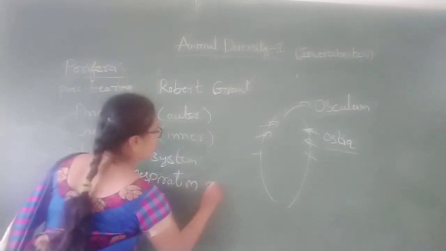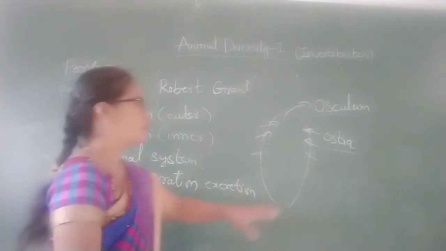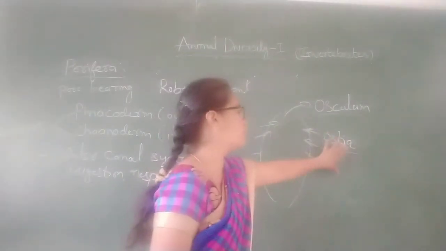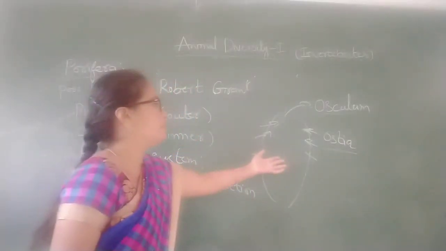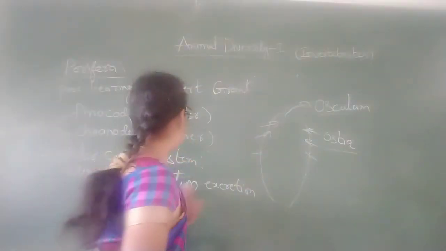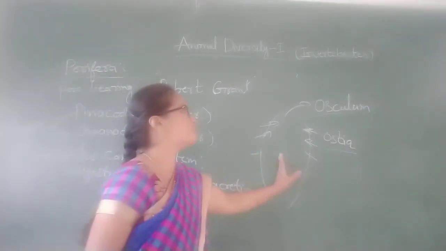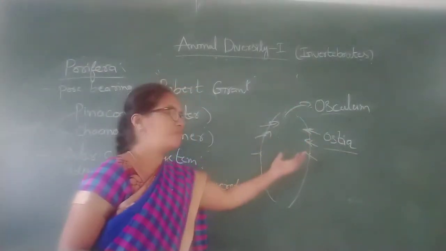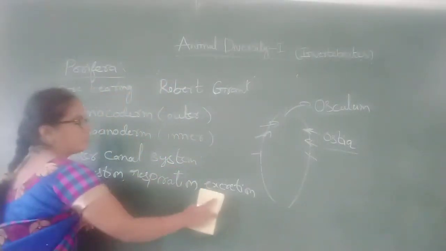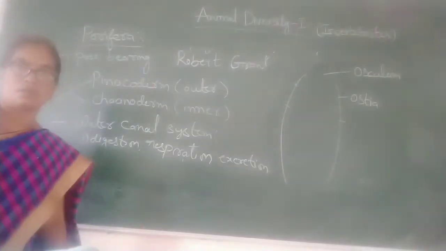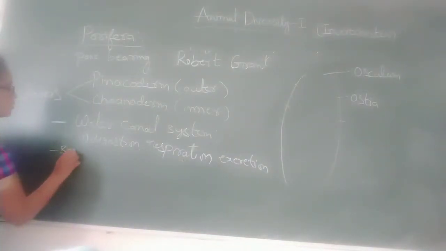Excretion means the waste goes out through the osculum. Mostly these Porifera are called sponges.